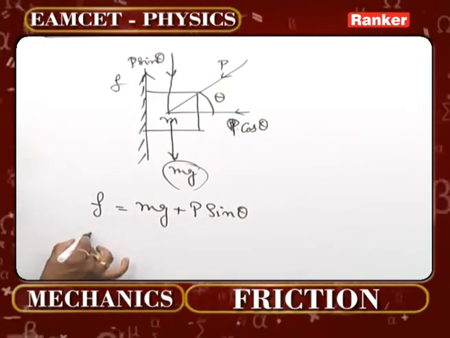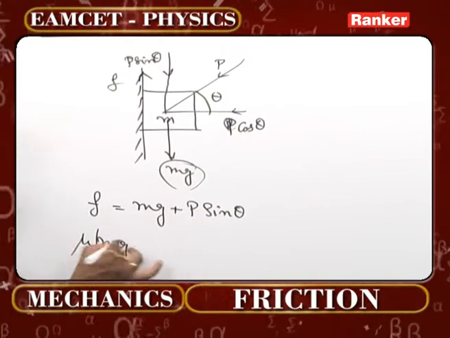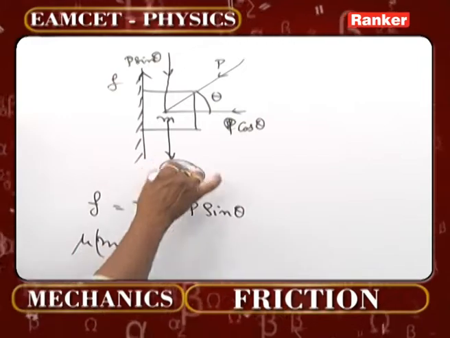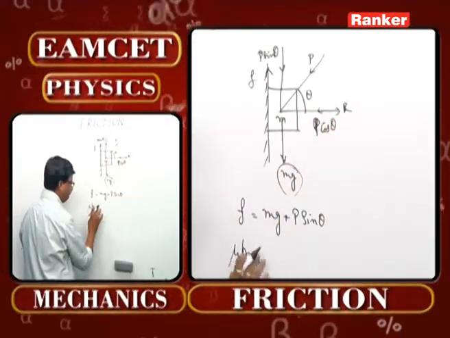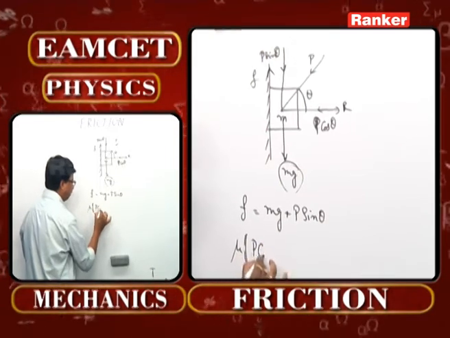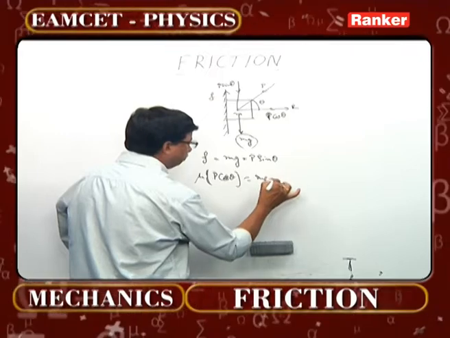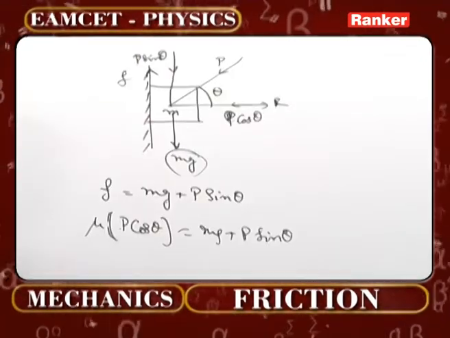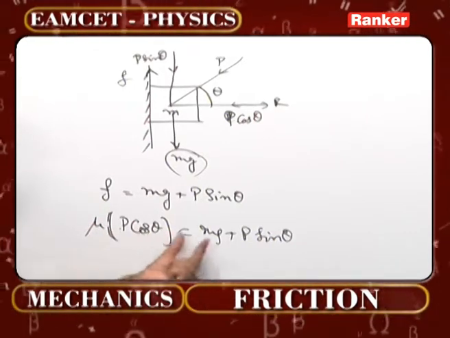What is the force of friction over here? It is mu times the normal reaction. Here mg is nothing other than the weight, and what is the normal reaction that is acting over here? It is P cos theta. So directly we can write mu times P cos theta is equal to mg plus P sin theta. We all know very well that when friction is there, that is the case.